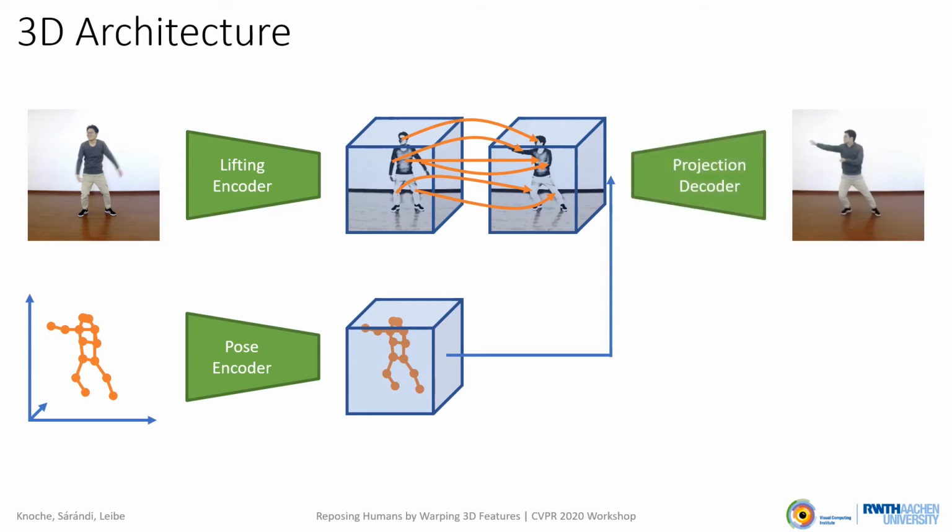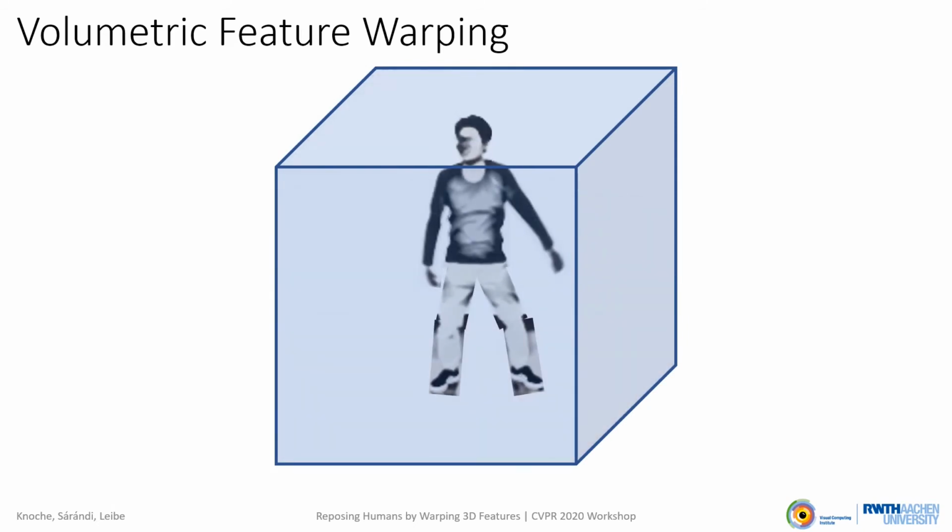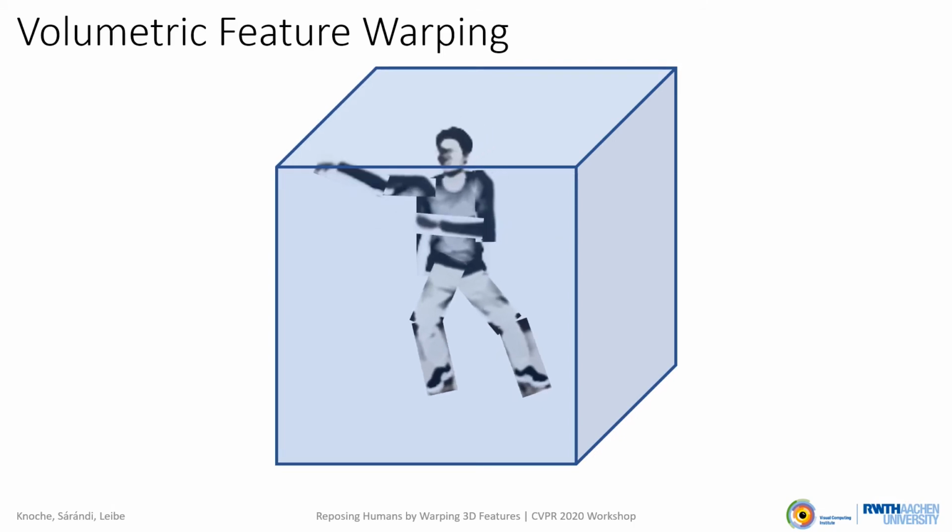At the heart of our approach is the 3D warping module. Using the 3D pose, we define a mask for each body part and fit a 3D transformation to warp the volumetric body part features. They now align with the target pose and can be given through the projection decoder.